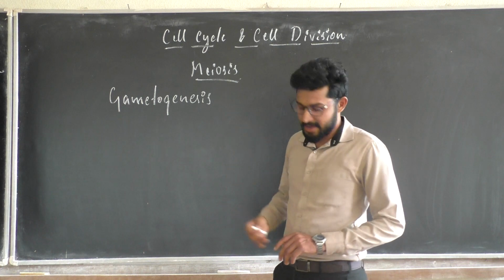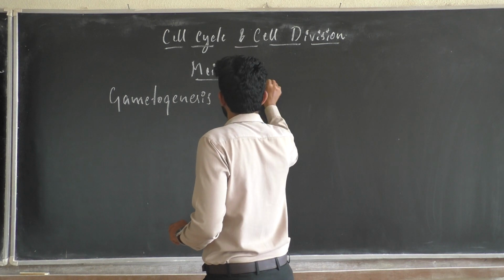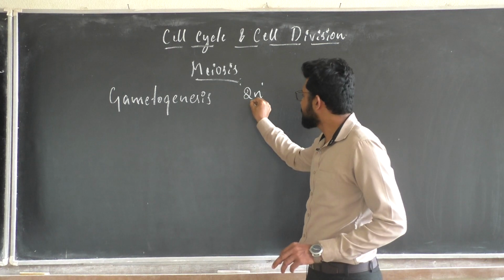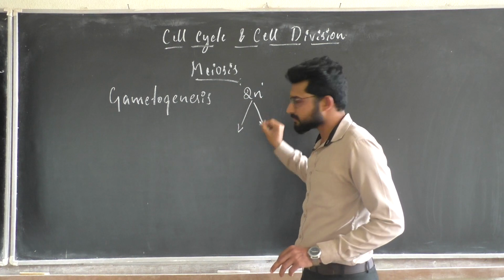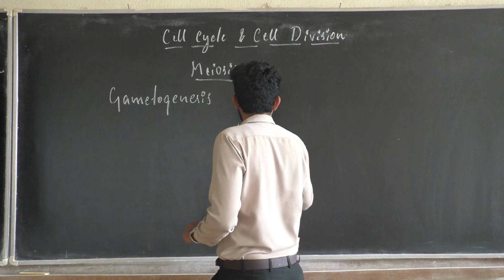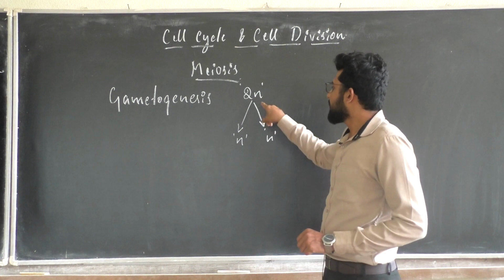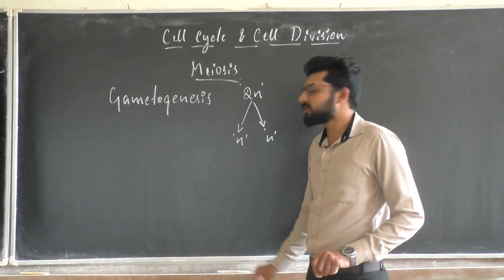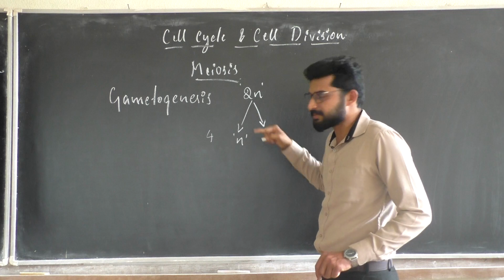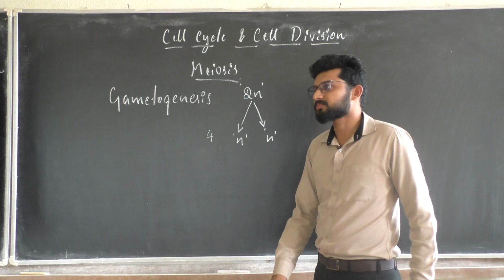In the process of meiosis, the parent germ cell is deployed. At the end of meiosis, you will be forming cells which are haploid, or n. If the parent cell is 1, then the daughter cells will be 4, because there are 2 steps here. We will talk about that in a very detailed manner.